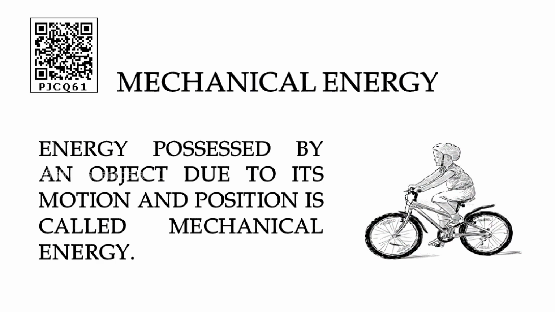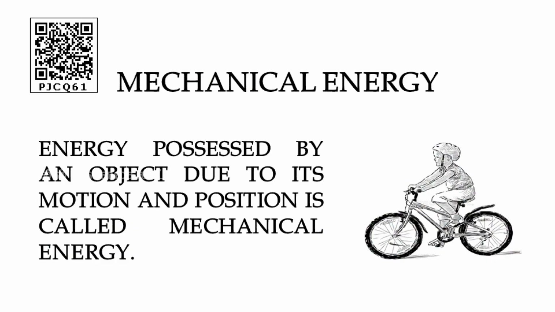Energy possessed by an object due to its position is called mechanical energy. I repeat, energy possessed by an object due to its position is called mechanical energy. Position means possess.